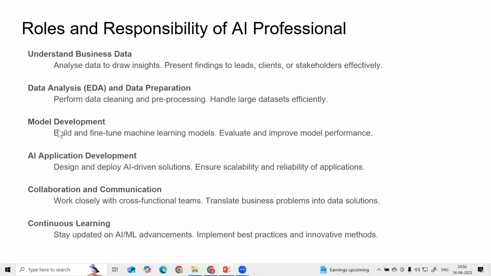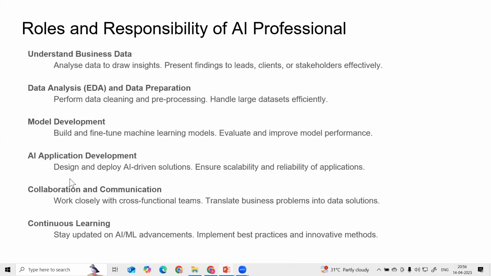Then the next step is model development. In the model development, we are building and fine-tuning the machine learning models. It may depend on whether we are using a machine learning model, deep learning, or a generative AI model. It depends upon the problem statement. Then we evaluate and improve the model performance. After the completion of these steps, we can build this AI application.